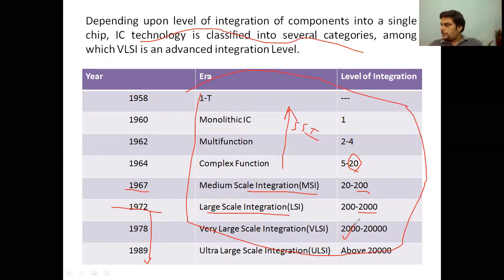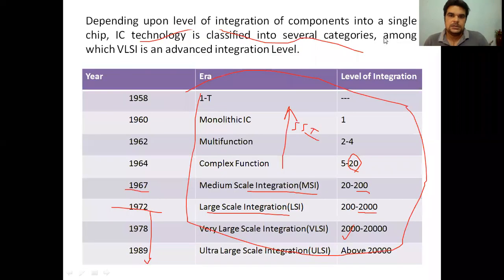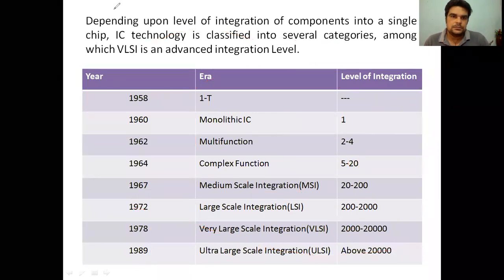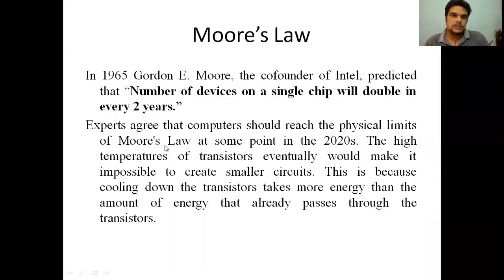Now here comes Moore's law. In 1965, Gordon E. Moore, the co-founder of Intel Corporation, predicted that the number of devices on a single chip will double every 2 years.